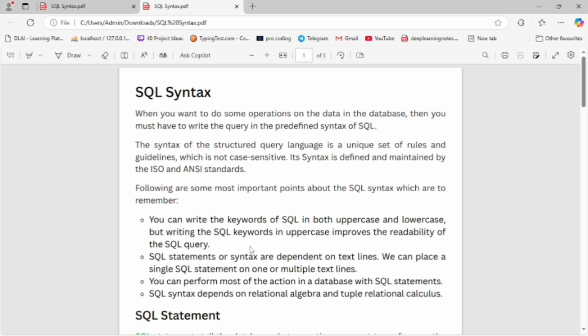Now SQL syntax. We have to learn how to write SQL commands in a database. When you want to perform an operation on the data in the database, you must write the query in the predefined syntax of SQL. First, the syntax of structured query language is a unique set of rules and guidelines which is not case sensitive. Its syntax is defined and maintained by the ISO and ANSI standards.